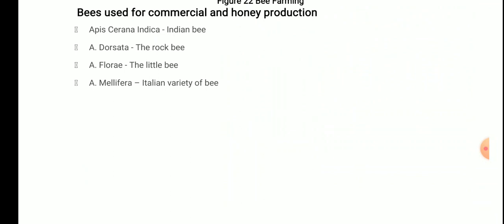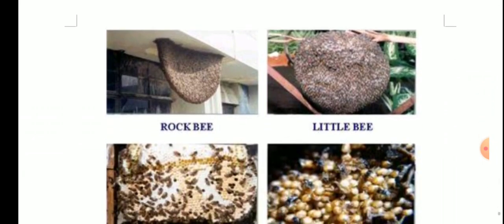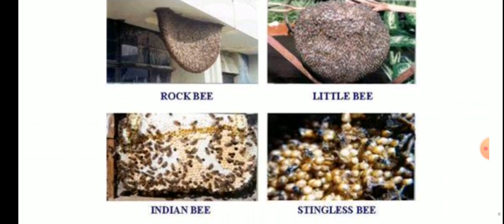So these are some of the bees that are used for commercial honey production. Okay, these names are very important. These are different kinds of bee.